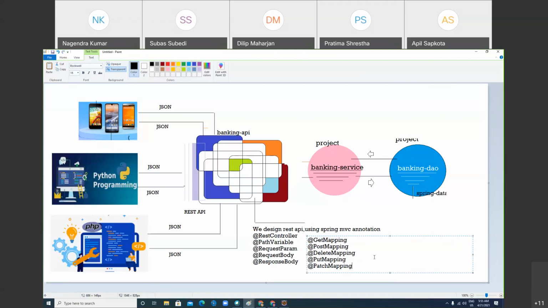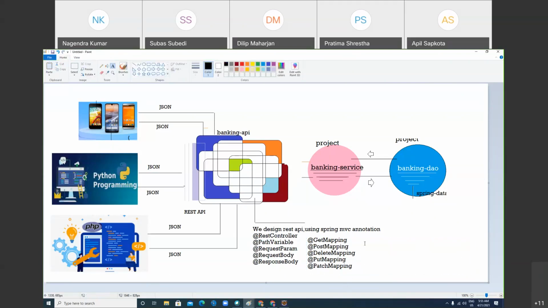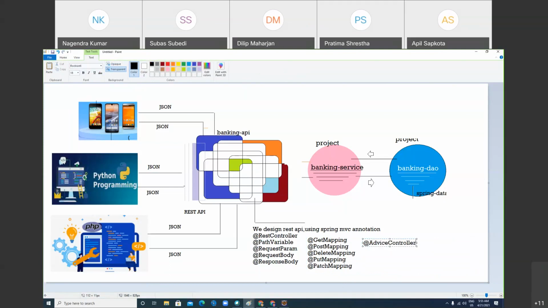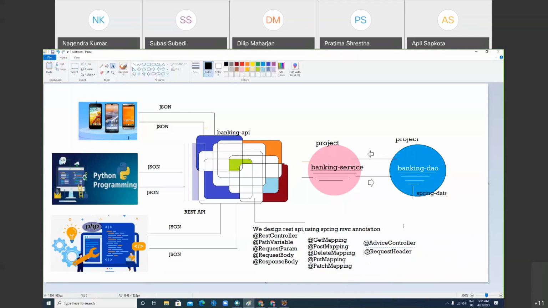Only this much is enough. Sometimes you can use advice controller. Advice controller. Done. Request header, I use this also. Okay. Done.